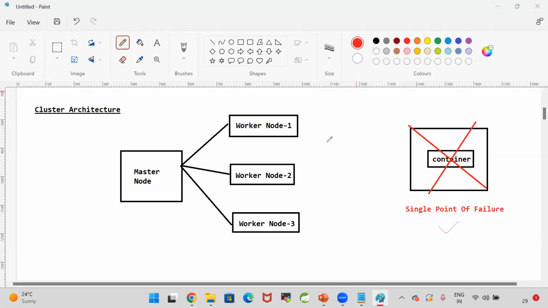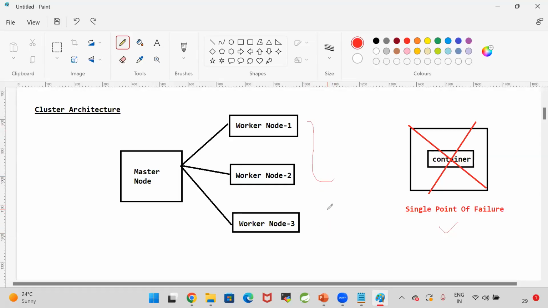Definitely, in real time, our applications will be executed in cluster mode. Every application will execute in cluster mode. What is the meaning of cluster? A master node will be available and worker nodes will be available. The master node is responsible to handle the work and assign the work to the worker nodes.